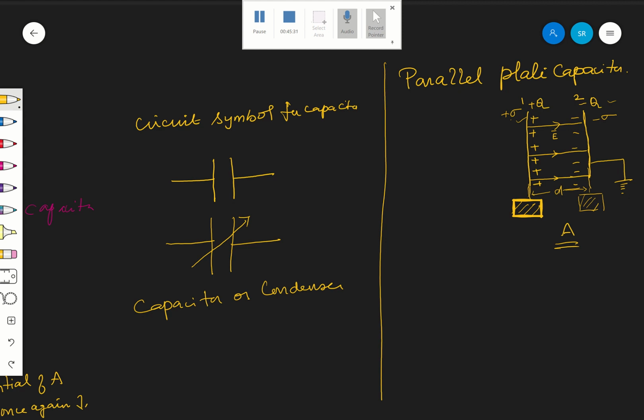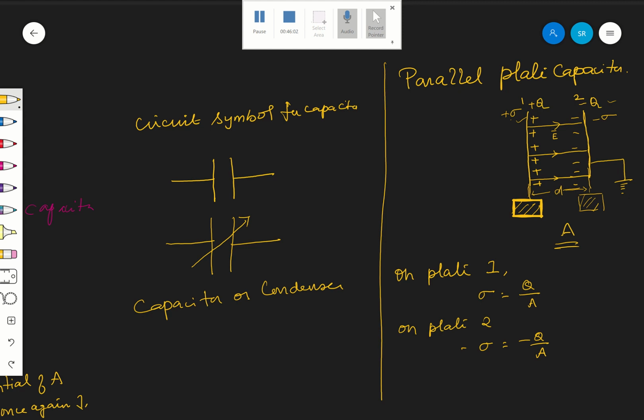Now, what is the surface charge density on plate 1? Sigma is equal to Q by A. On plate 2, minus sigma is equal to minus Q by A. Correct? Right.